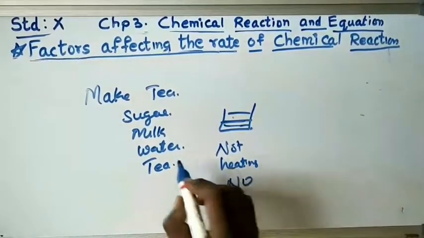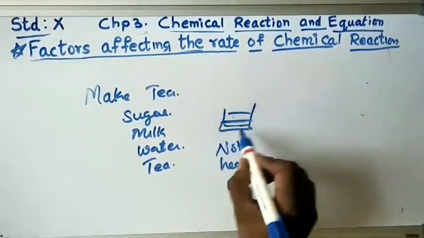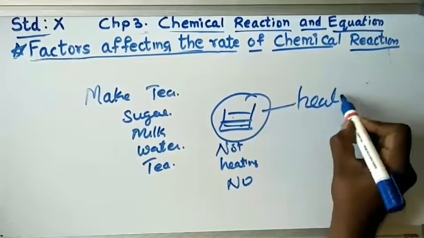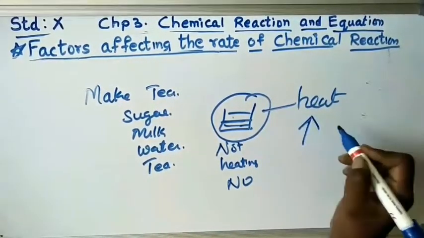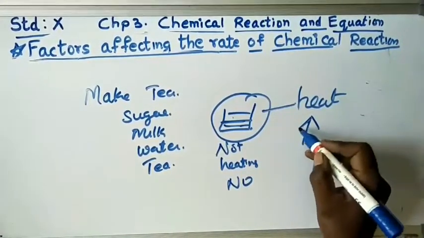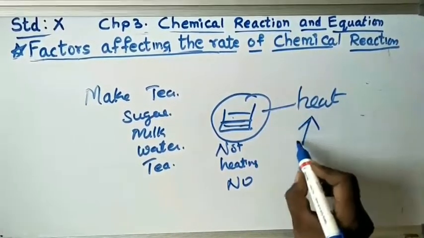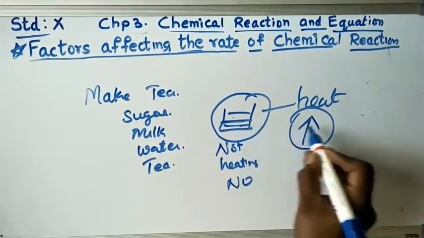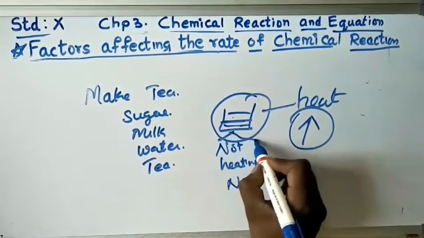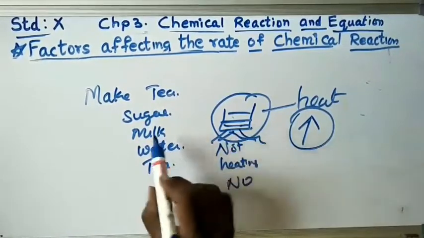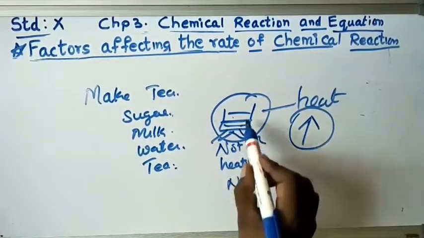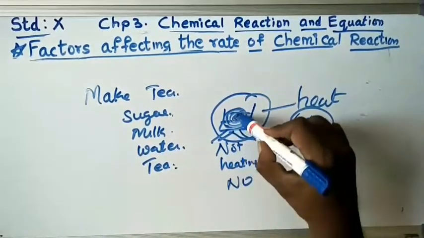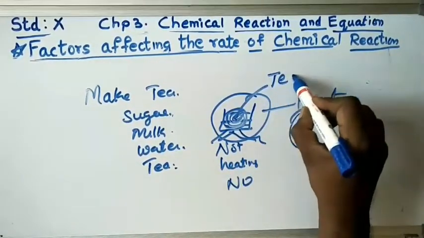No. If you want tea, you first have to heat it, that means increase the temperature. So the rate of reaction increases only when the temperature increases. When you heat it, the sugar, milk, water and tea all mix and a separate product is formed, which we call tea.